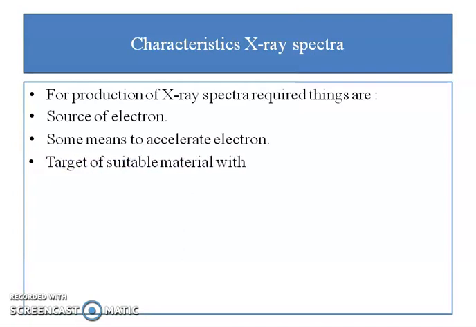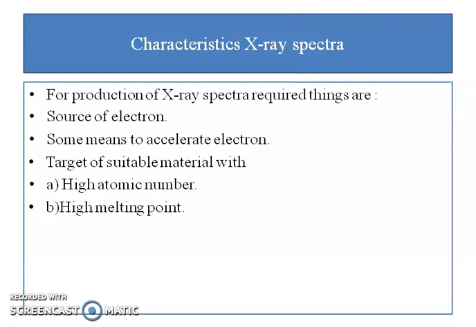Yes, suitable material, because when X-rays are produced, the electrons are accelerated with high potential difference, and then they strike the atom of the material. Therefore, for production of X-ray, the target required must have high atomic number and high melting point.